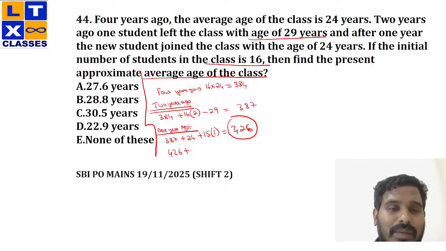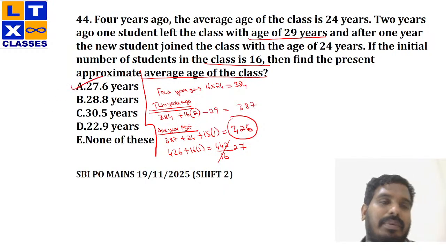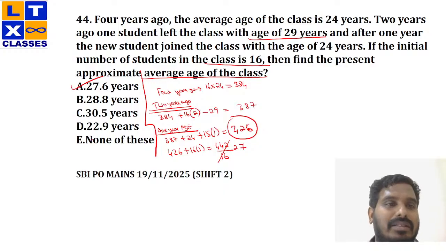And from 1 year ago, I'm coming to the present scenario. That means I have to add one more year for all the 16 members. So this is 426 plus 16, which is 442, right? By 16. This would be my average. This is 16 twos, 32. So this would be 122, 16 sevens, right? 27. Okay, only one option is there with 27, right? So that would be my answer. 27.6 would be my answer.